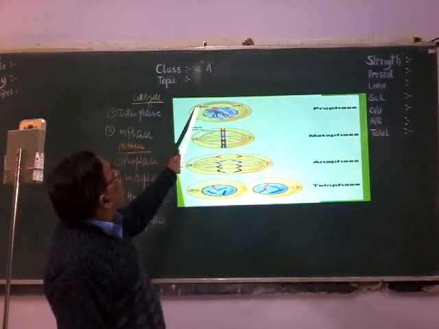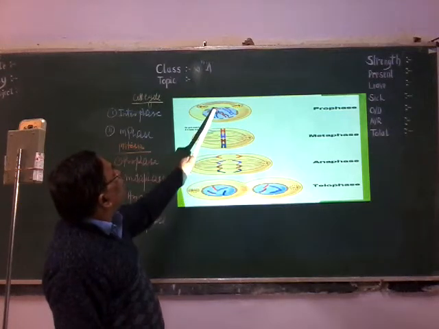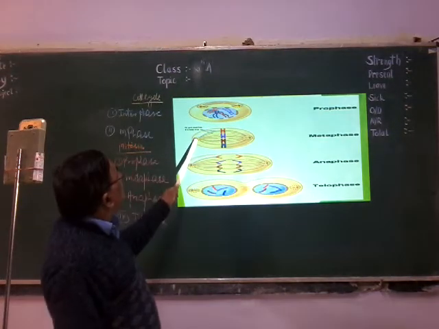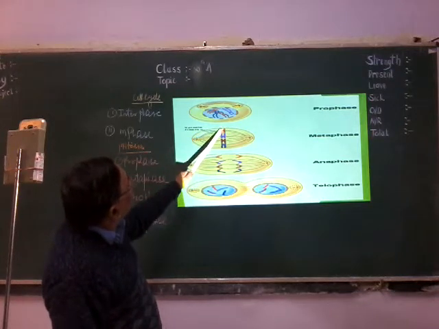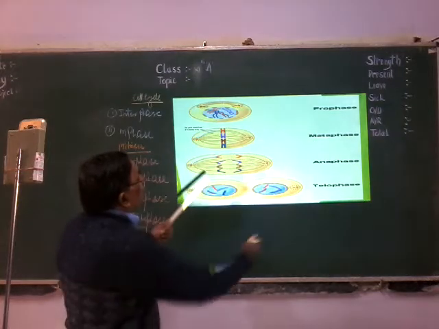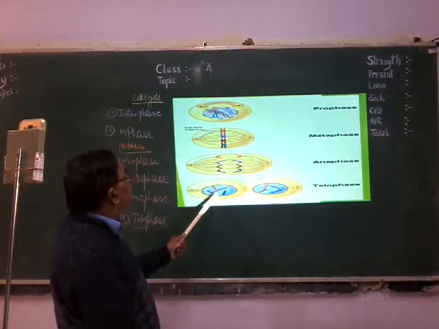This is the animal cell. Centrosome divided into two centrioles, reaching the opposite poles. The chromosomes get arranged at the equatorial plate in metaphase. Then the centriole forms spindle fibres, which bind with the centromere of the chromosome. Then it starts the repulsion. Then the centromere splits and the chromosomes move in opposite directions.